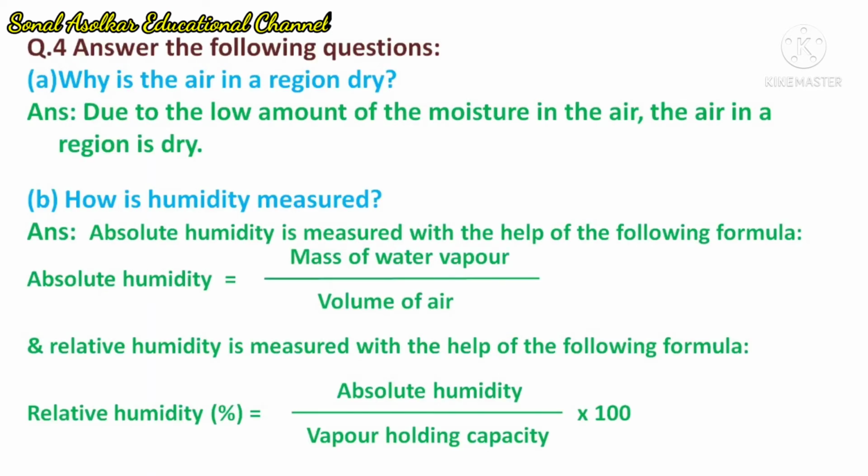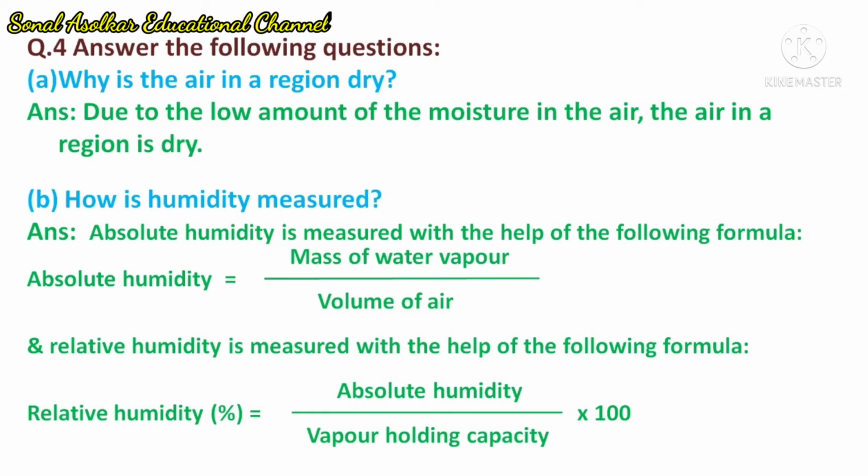Then next, question number 4. Answer the following questions. Why is the air in the region dry? Answer: due to the low amount of the moisture in the air, the region is dry. The next question: how is humidity measured? Answer: absolute humidity is measured with the help of the following formula.